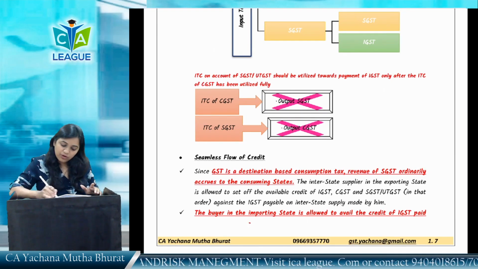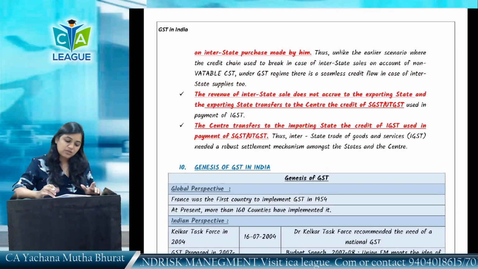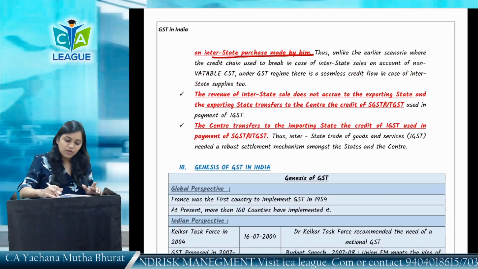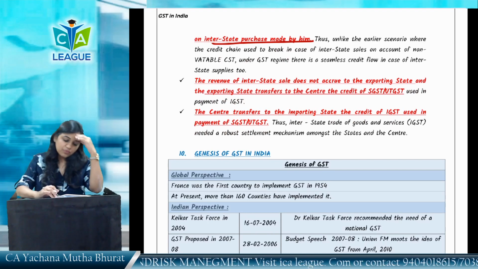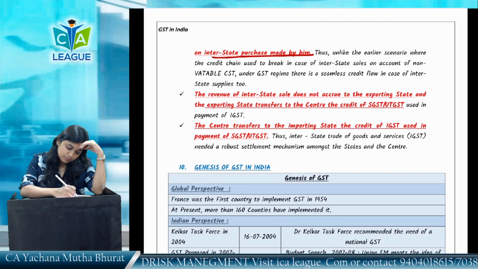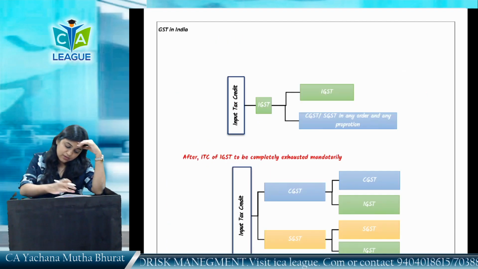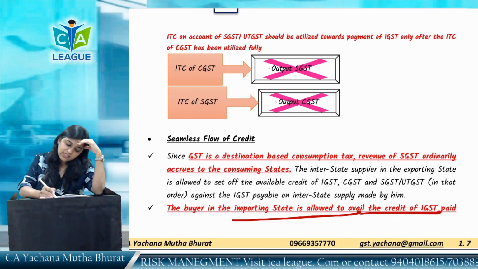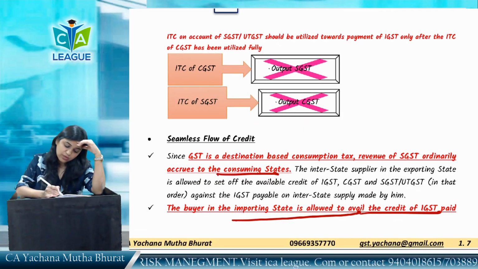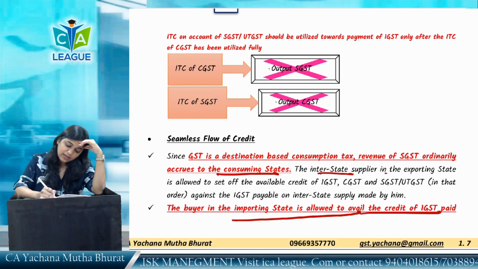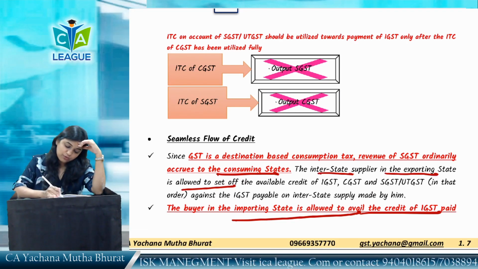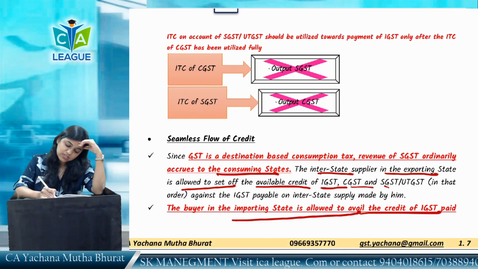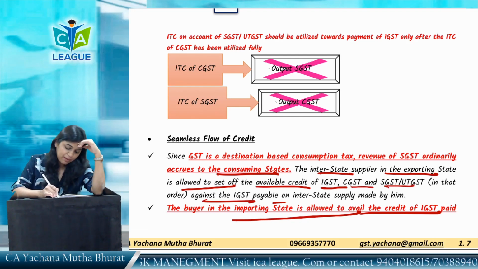The buyer in the importing state is allowed to credit of IGST paid on interstate purchase made by him. This we have already discussed. So we'll read this once since we have discussed. Since GST is a destination-based consumption tax, revenue of SGST ordinarily accrues to consuming state. The interstate supplier in the exporting state is allowed to set off the available credit of IGST, CGST, SGST against IGST payable on interstate supply.